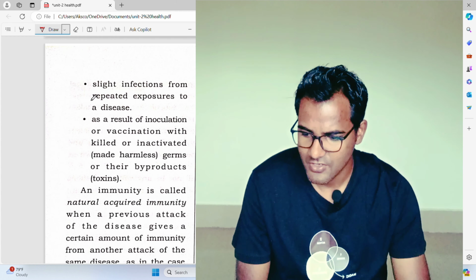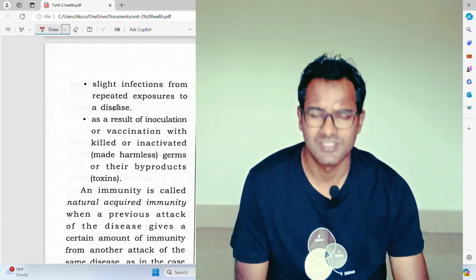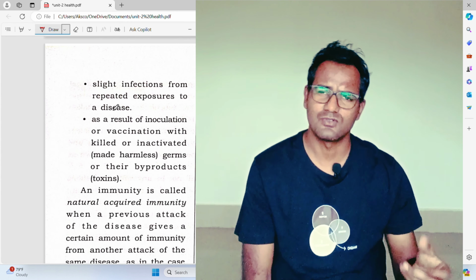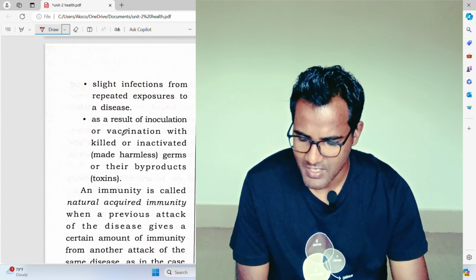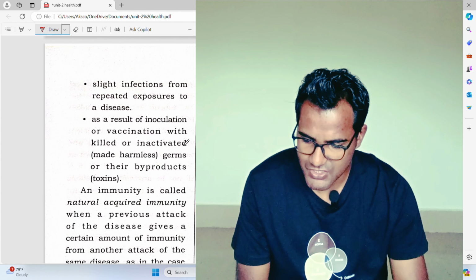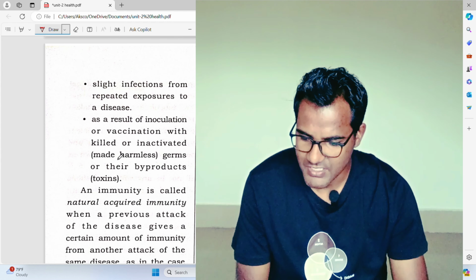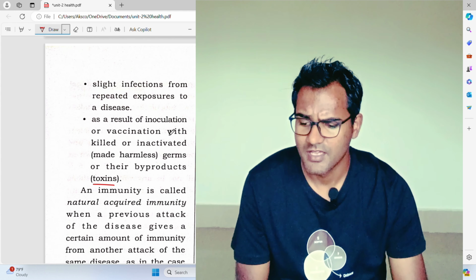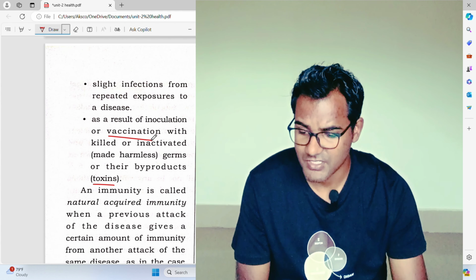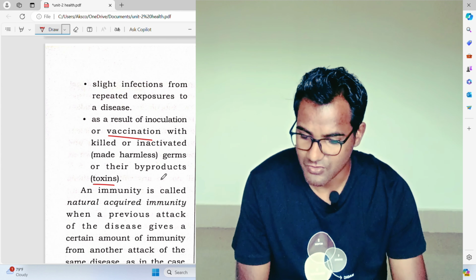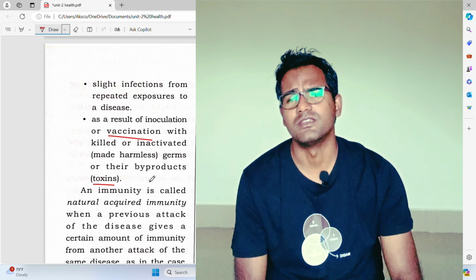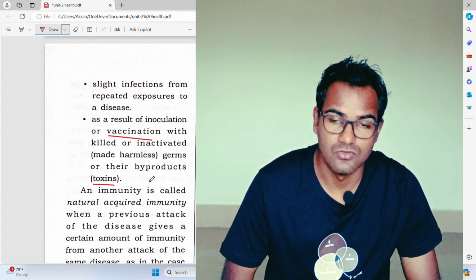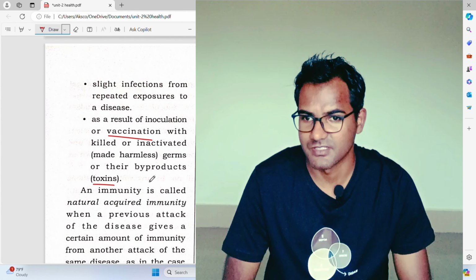Now let us see slight infections from repeated exposures to disease. They might have a slight infection, not a very high one, as a result of inoculation or vaccination with killed or inactivated, made harmless germs or byproducts or toxins. I don't know whether you know the basic concept of vaccine.